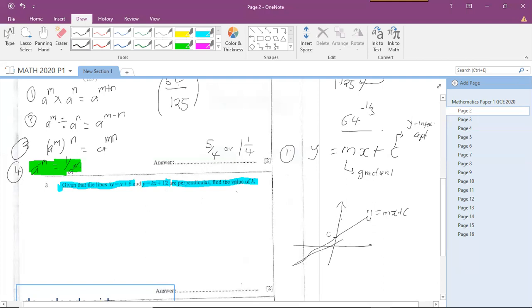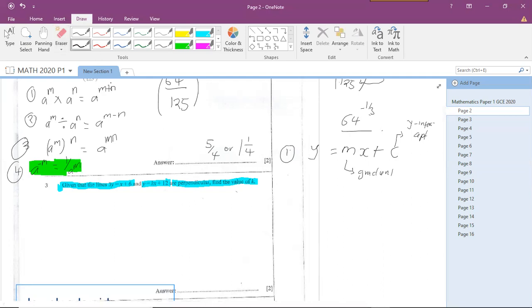So in linear form, when we're talking about coordinate geometry, this c is not a constant, it's the y-intercept, the point where the straight line cuts the y-axis. So that's the first thing that you have to know to answer this question.